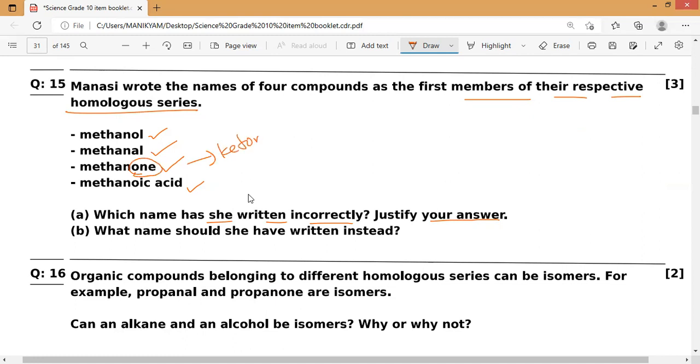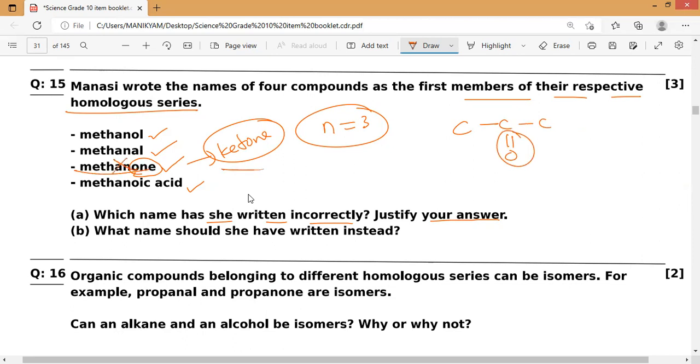In the ketone family, the minimum number of carbons is 3, because the C double bond O functional group must come between 2 carbons. So methanone is not possible, because the ketone family starts from propanone only, since C equals 3. So no methanone exists.